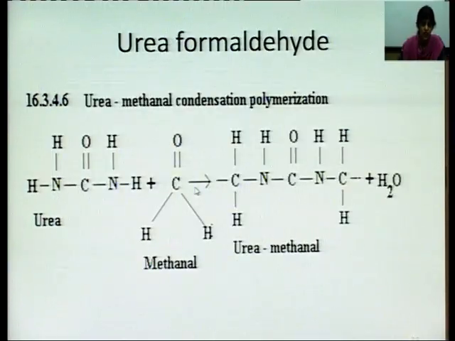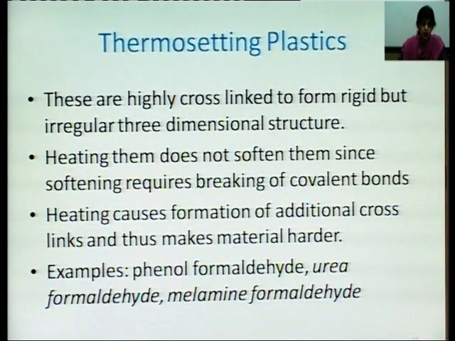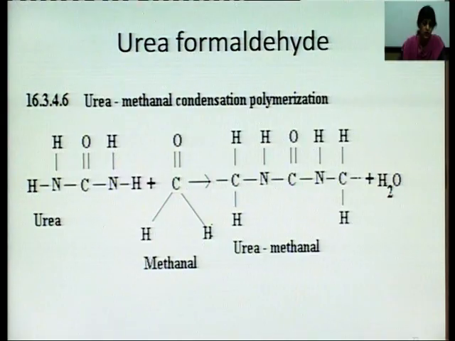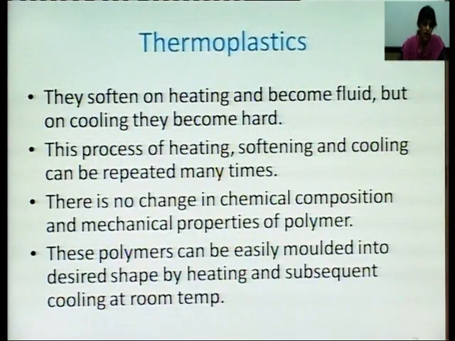So, we have seen that thermosetting plastics are those plastics which when once formed cannot be remolded and reshaped. They will take the shape once and they won't regain it again. Now, the second type of plastics, they are thermoplastics. These plastics soften on heating and become fluid, but on cooling they become hard. This process of heating, softening and cooling can be repeated many times.